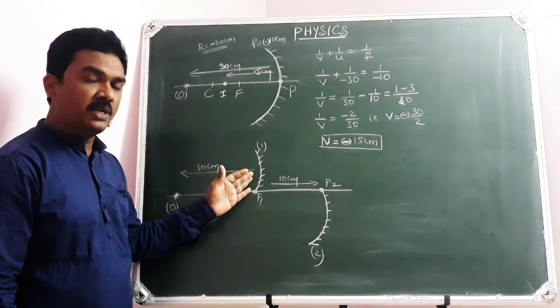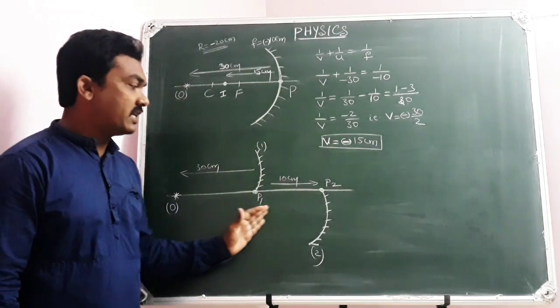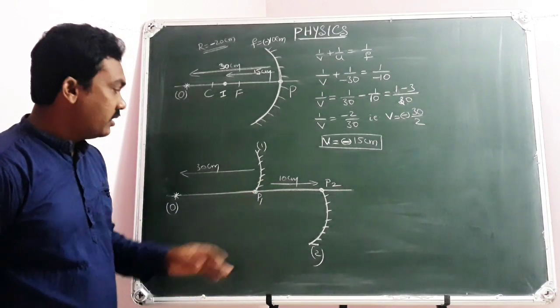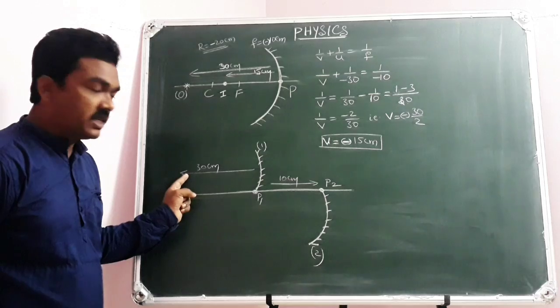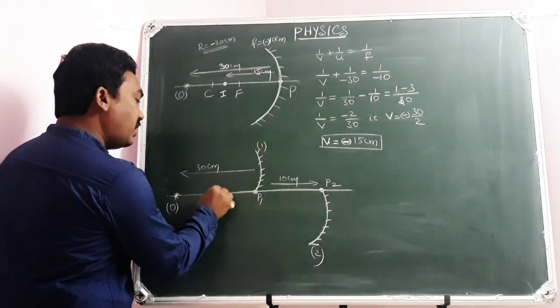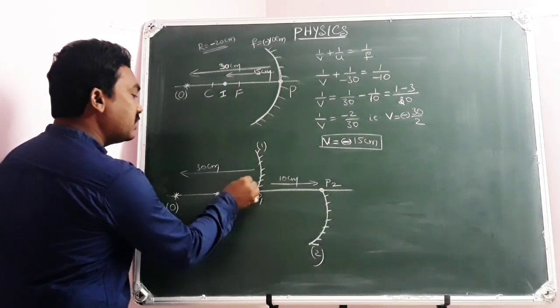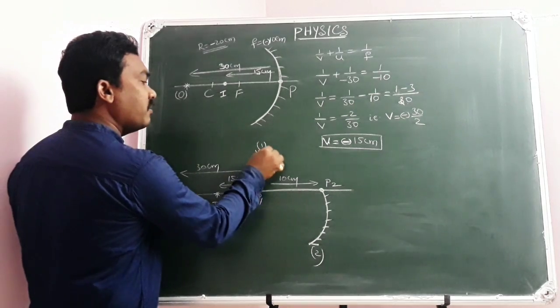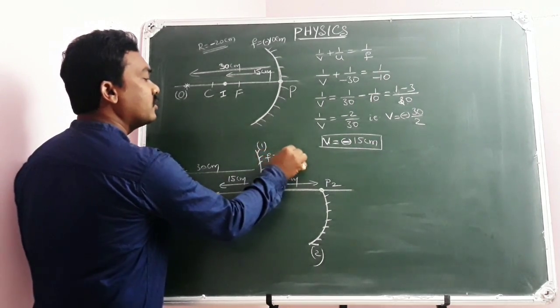As the first piece is supposed to be at the same place, and the second piece is taken along the principal axis by 10 centimeters, the first piece will find the object at 30 centimeters, and the image location will be 15 centimeters away, because the focal length remains the same, 10 centimeters.